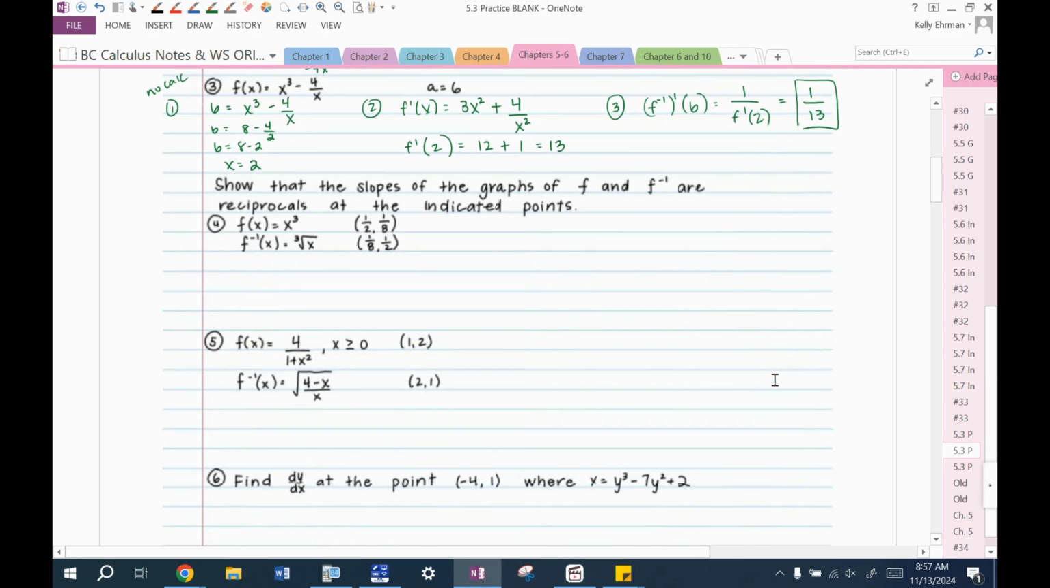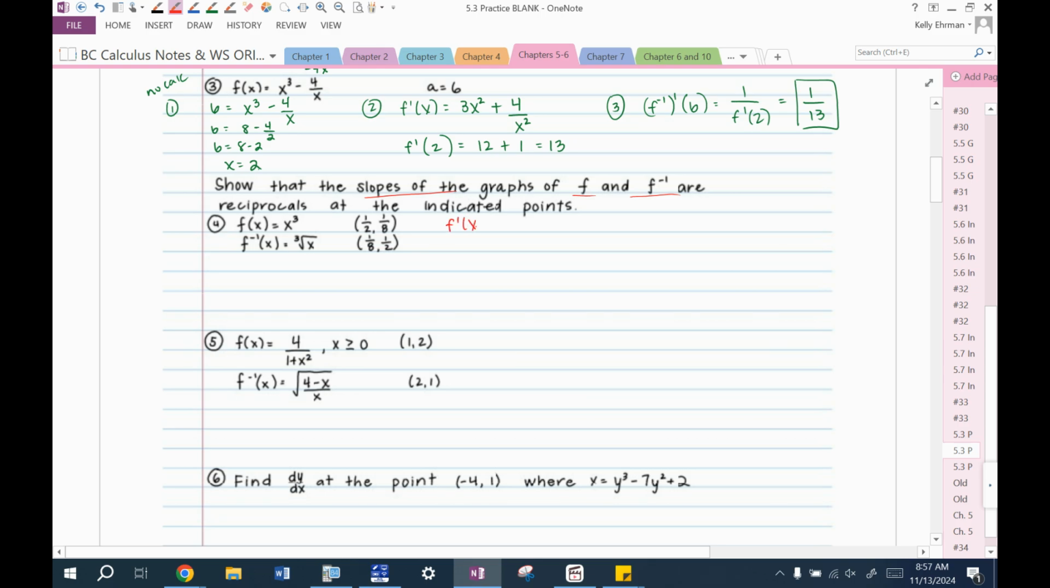All right, next problem. Show that the slopes of the graphs of f and f inverse are reciprocals at the indicated points. The relationship only works for the points that you would be reflecting across y equals x. If I just need to show that that's true, I have equations for both, so I'm just going to find the derivative of each and plug in their corresponding numbers.